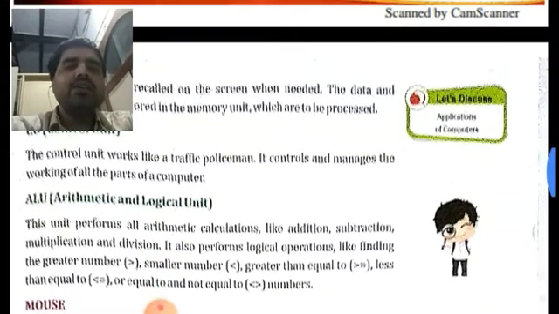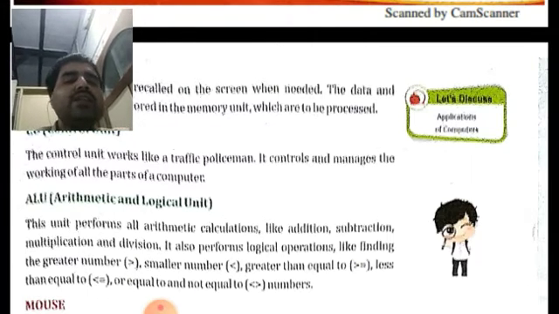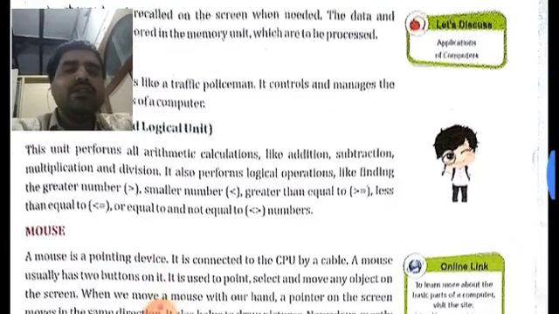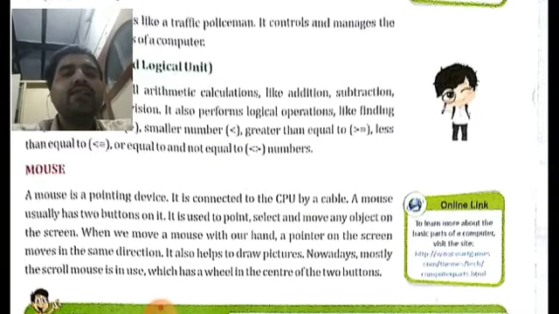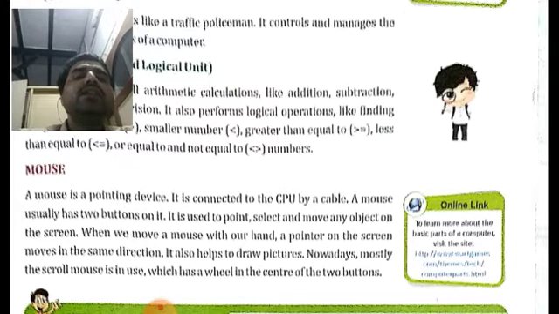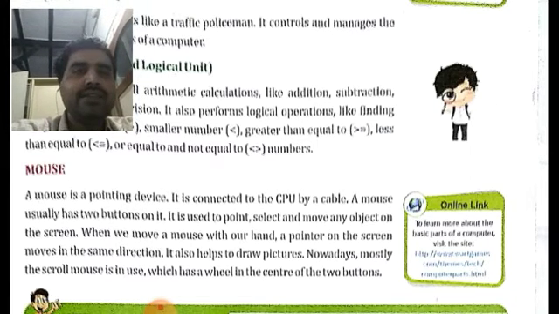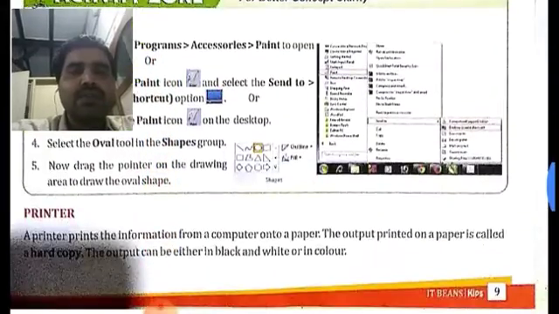Then again, you can get one question from ALU also: dash unit performs all arithmetic calculations. What is the correct answer in this case? It will be ALU. I think you are understanding what I am telling you. Again, from the mouse also you can get a one-line question like: dash is used to point, select, and move any object on the screen, or dash is a pointing device. If you understand the meaning of a mouse, you can choose the correct answer very easily. These types of questions will be asked in the exam.